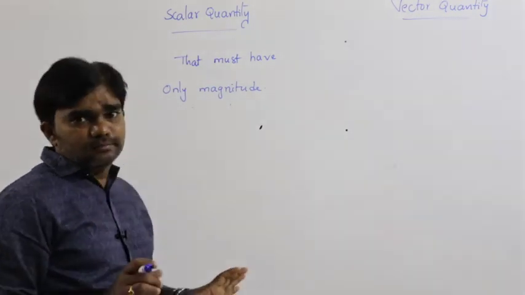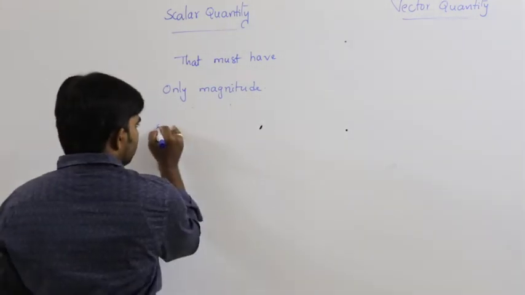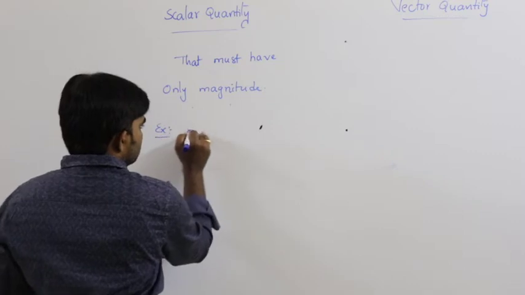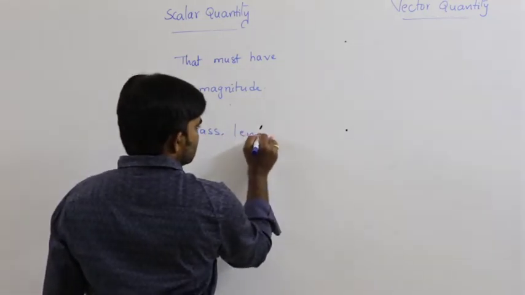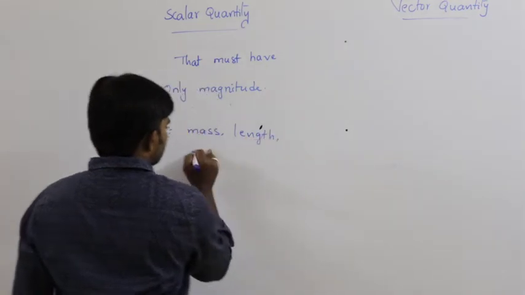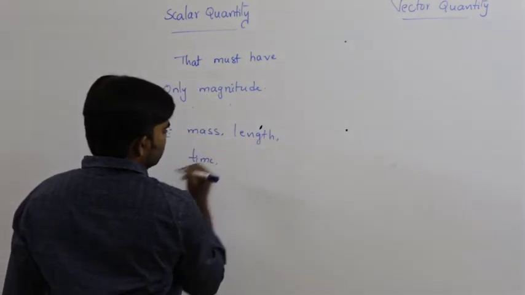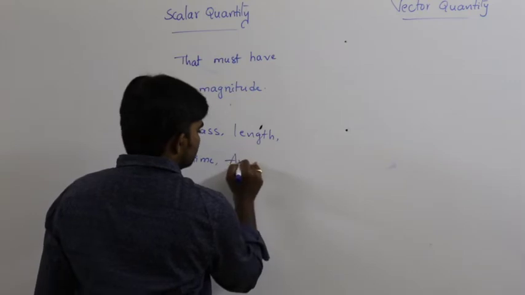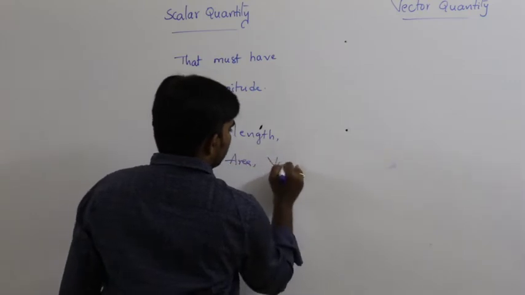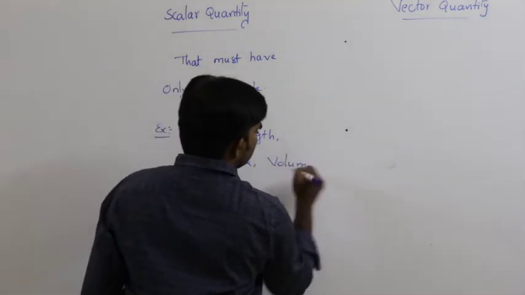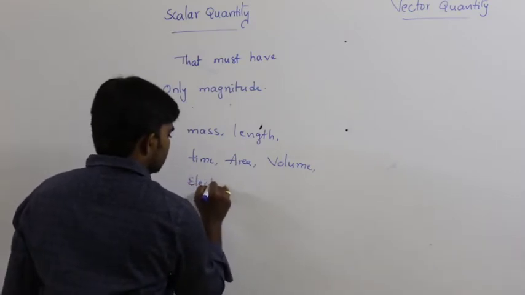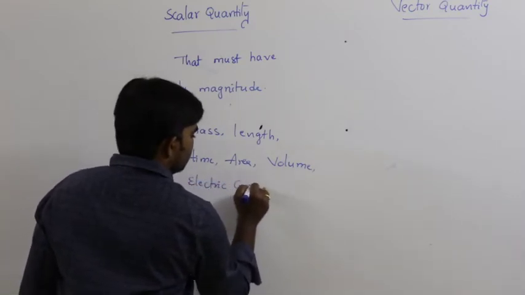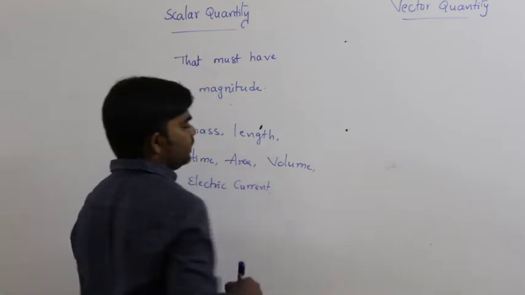So, for example, what are the scalar quantities? Mass is a scalar quantity, length is a scalar quantity, time is a scalar quantity, area is a scalar quantity, volume is a scalar quantity, and electric current is a scalar quantity.